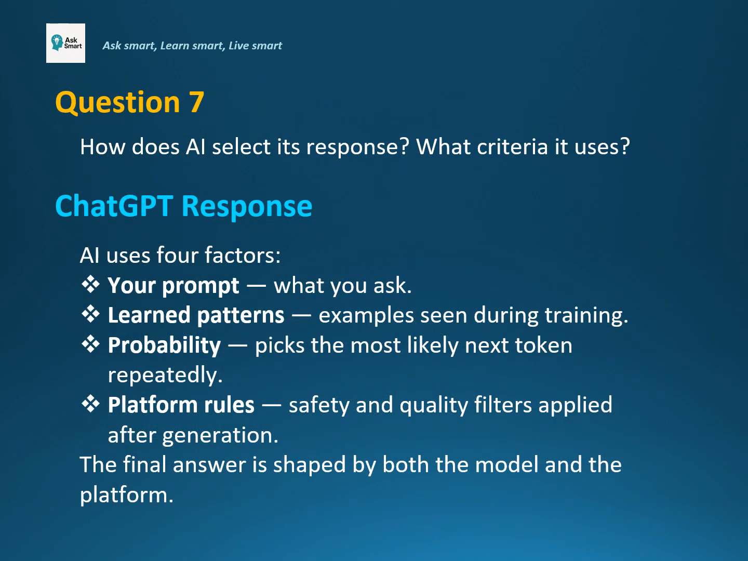Question 7. How does AI decide when a response is finished? AI answers using 4 main factors. First, your prompt, what you ask and how you ask it. Second, the learned patterns, examples the model saw during training. Third, probability. The model predicts the most likely next token step by step. And fourth, platform rules, safety and quality filters applied after the text is generated. So the final answer is shaped by both the model and the platform working together.